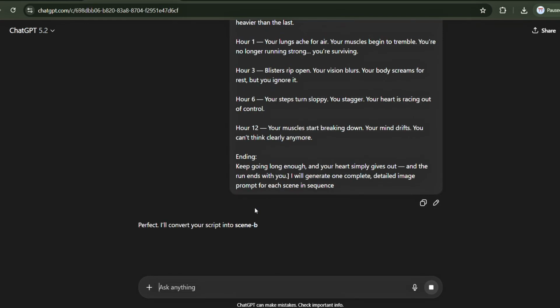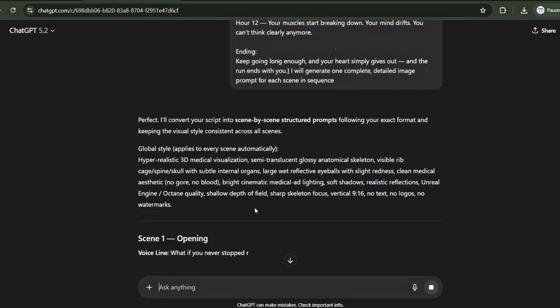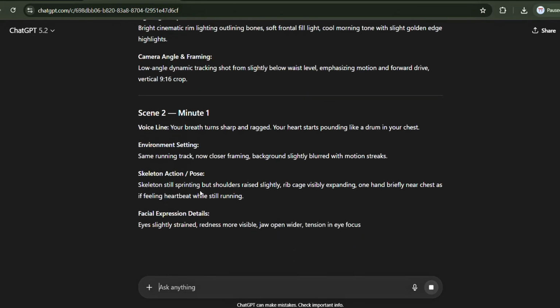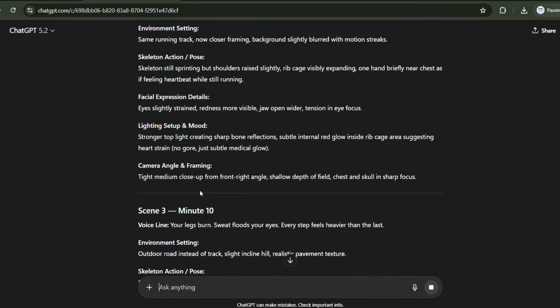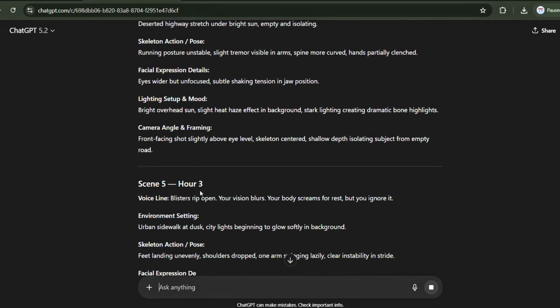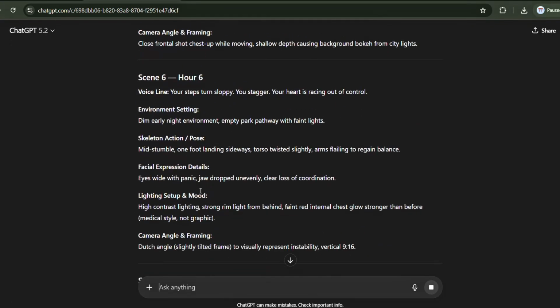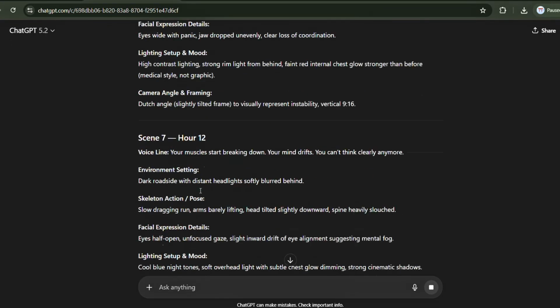Within moments, you'll receive detailed scene prompts for every skeleton animation, complete with environment settings, precise facial expressions, lighting setups, and camera angles. This level of detail ensures your visuals are cinematic and professional. Now, let's bring these prompts to life.